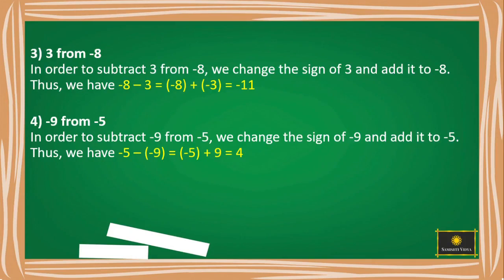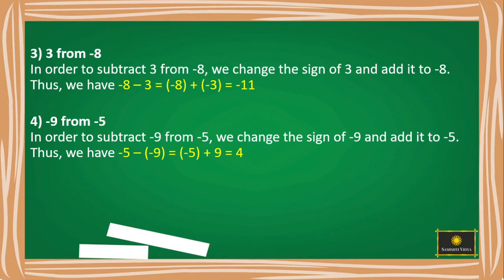Let's see one more example, children. Subtract 3 from minus 8. To subtract 3 from minus 8, we change the sign of 3 and add it to minus 8. Here the sign of 3 is positive, so it becomes negative. As a result, we'll get minus 8 minus 3 is equal to minus 8 plus of minus 3. That is equal to minus 11.